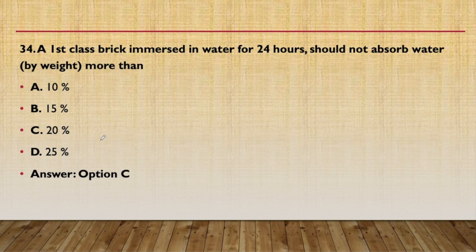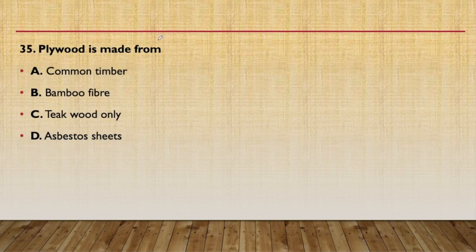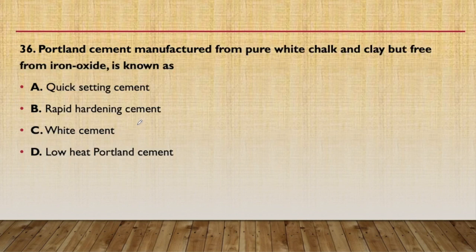This is very important. Now plywood is made from common timber, bamboo fiber, teak wood only or asbestos sheet. So these are made from teak wood only. Teak wood is the wood which is used in furniture making. 36th question.